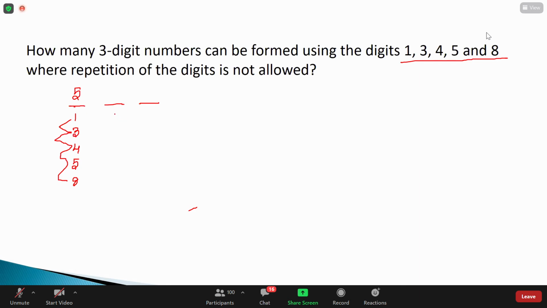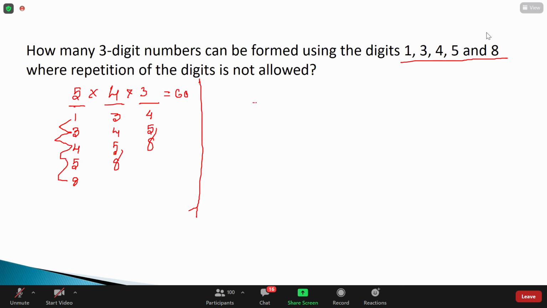What about the next digit? We may have 4 chances. Very good, because we have used one of the numbers. Let us assume it has been 1 or any number used. We have 4 numbers left. Then 3 chances, since one of the numbers has been placed. Very good. So this is 5 into 4 into 3. It should be 60. Guys, everyone clear, right? This is without repetition.